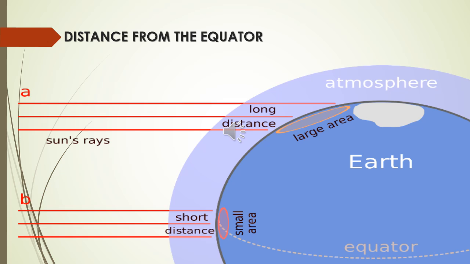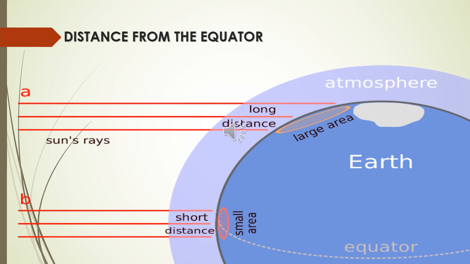Near the poles, due to the spherical shape of the earth, slanting rays are received, while the equatorial region receives vertical rays. The vertical rays heat up the earth more than the inclined rays. So the vertical rays hitting the equatorial region heat it up more than the slanting rays heat the polar region. That's why places near the equator are warmer than places far away from the equator.